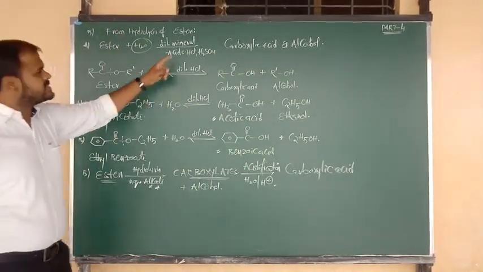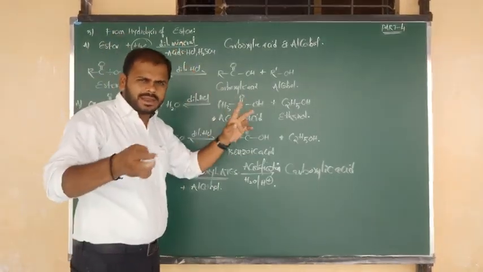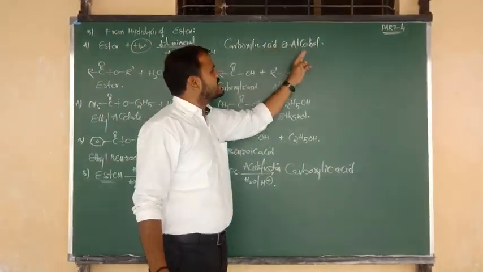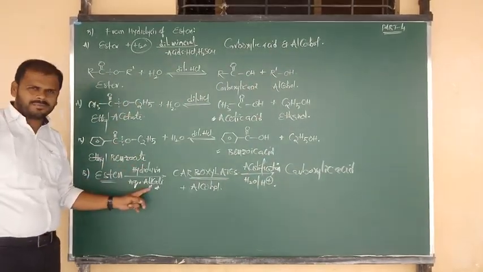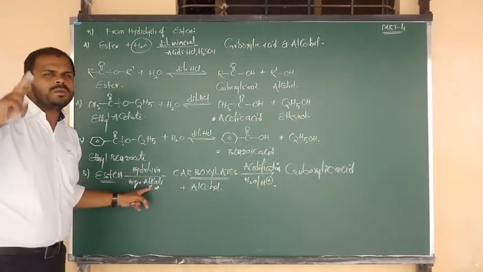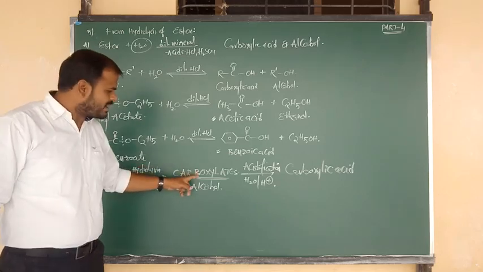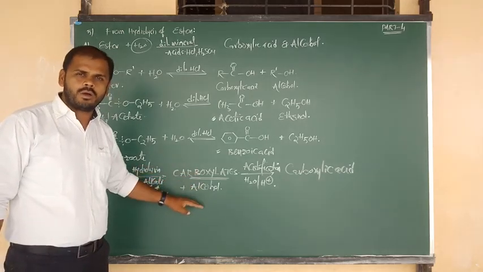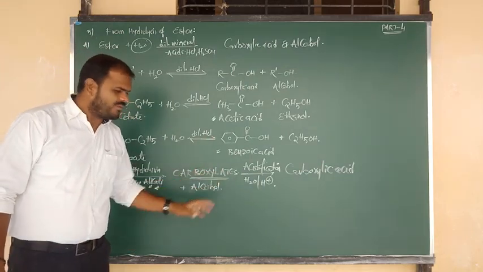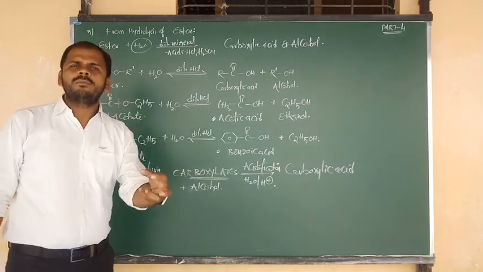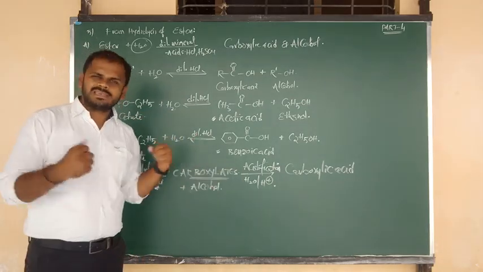Esters upon hydrolysis in mineral acids give two main products at a time: one is acid, one more is alcohol. But when esters undergo hydrolysis in basic medium, it is processed in two steps. In step 1 you get carboxylates and alcohol. The alcohol is the main product you got. But one more unstable salt form is there, that is nothing but the carboxylates.